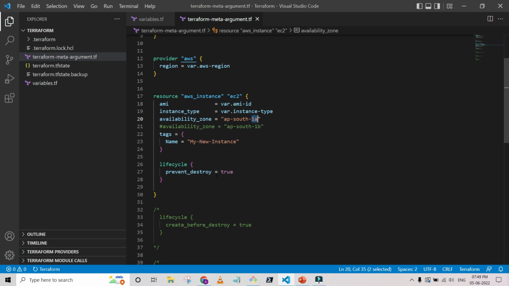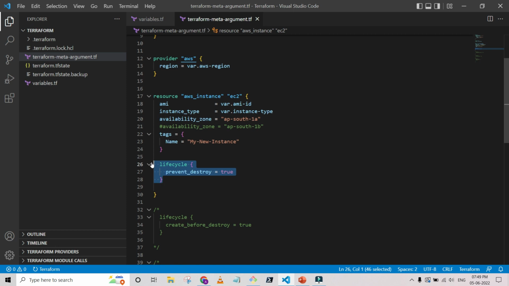In that case, it will not destroy this instance. But if for a temporary reason you want it destroyed, you can either remove this flag or set it to false. Then the resource will get destroyed.